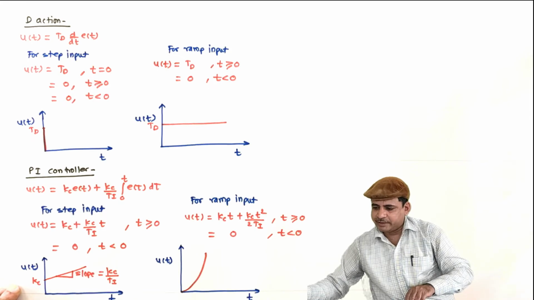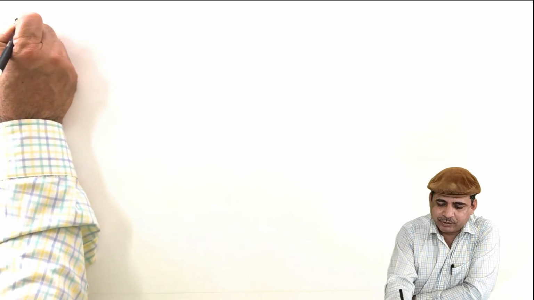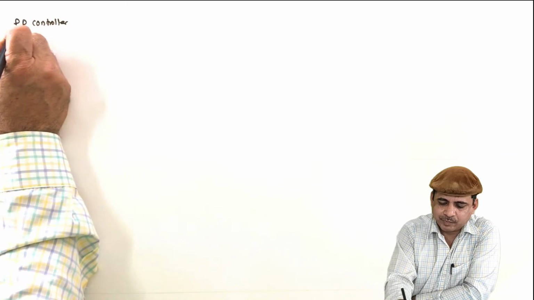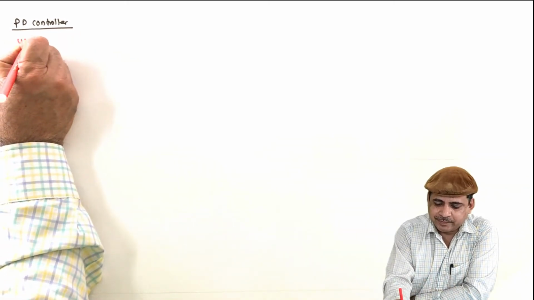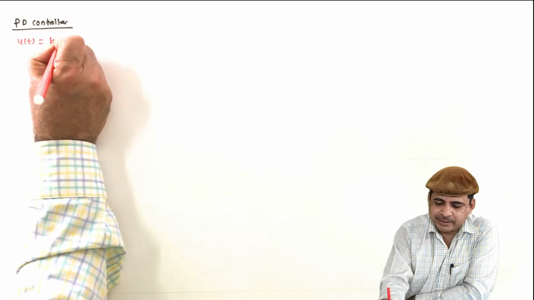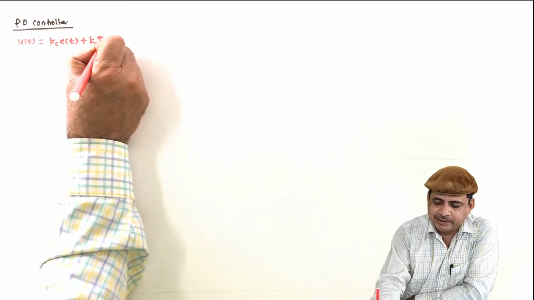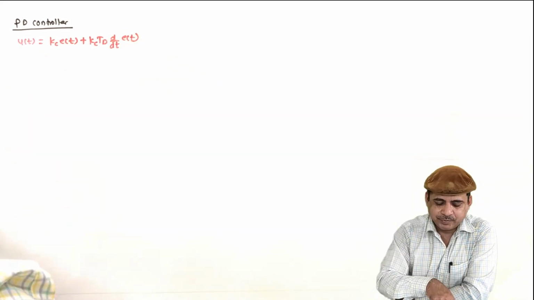Then next we will see the PD controller and PID controller. So for PD controller, u of t is equal to Kc E of t plus Kc Td d by dt of E of t.